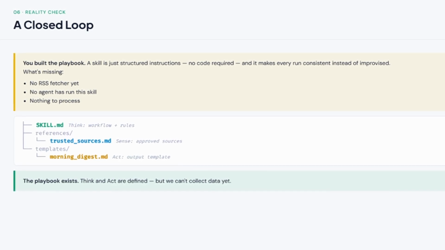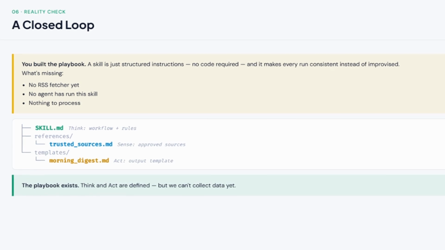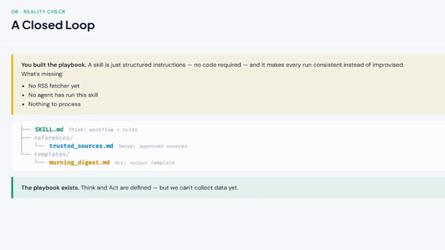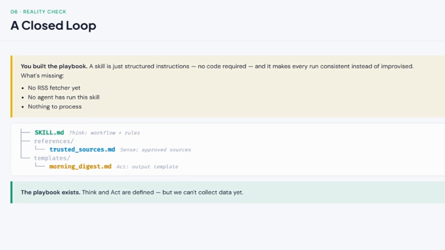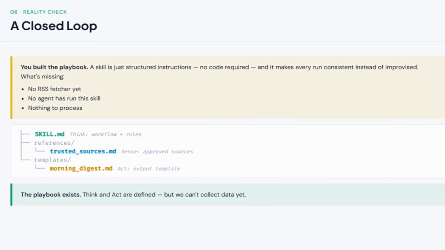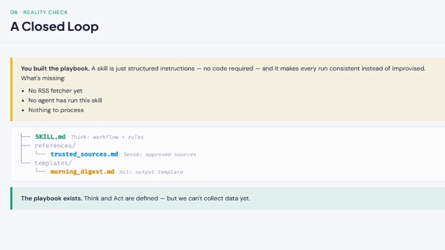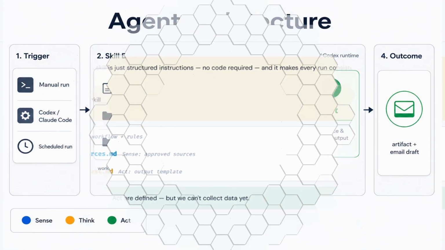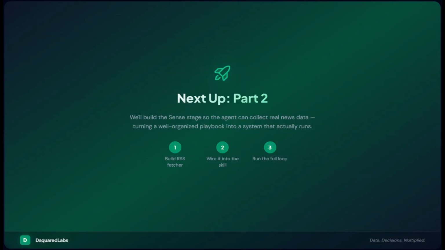But notice what's missing. This skill can tell an agent exactly how to filter, rank, and format news. It cannot, on its own, go get that news. There's no RSS fetcher yet. No agent has actually run this skill. Right now, it's a very well-organized set of instructions with nothing to process. The skill exists, think and act are defined, but it can't collect data yet. That's exactly what Part 2 fixes.